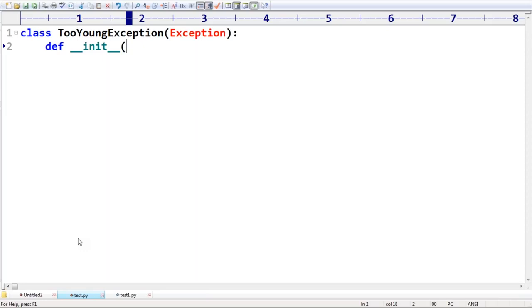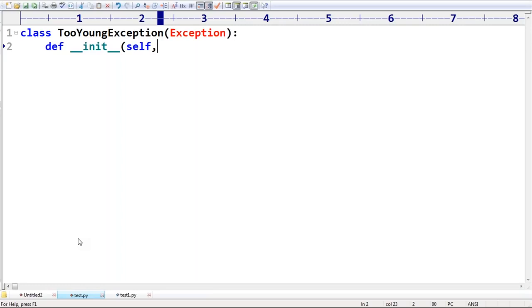Don't worry, it's just a matter of 2 lines, then you can feel that this is nothing but a customized exception. Now what do I have to take? Self. Every instance method, including the constructor, should compulsorily contain self as the first argument. Remember that.